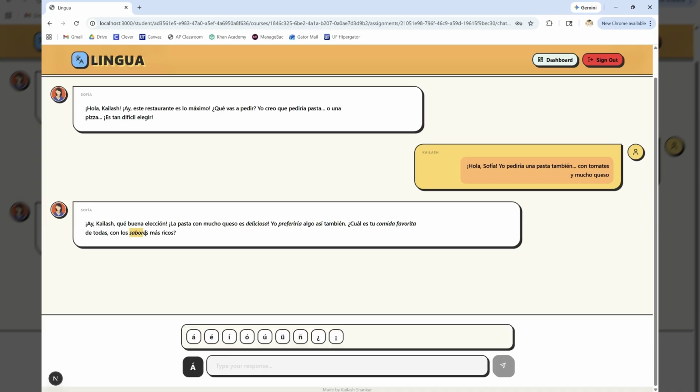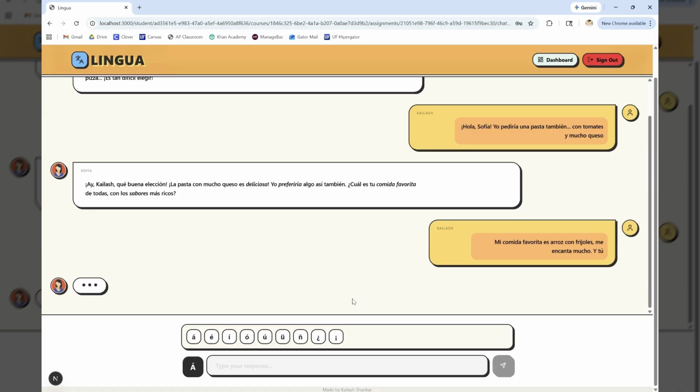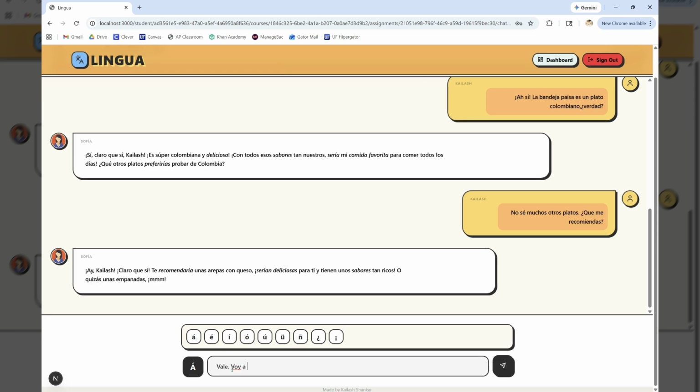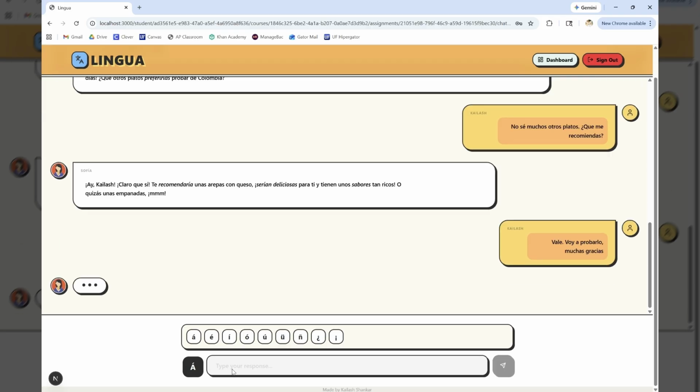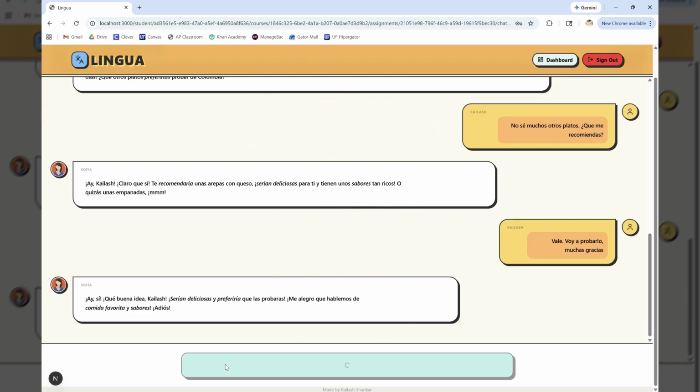Let's say I really like this vocab word and would like to use it later. I can save it to my vocab list so I can review it and study it later on. Skipping to the end of the assignment, we can see the conversation wraps up after the right amount of exchanges and the submit button appears.